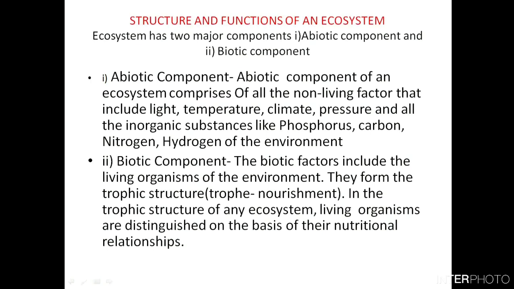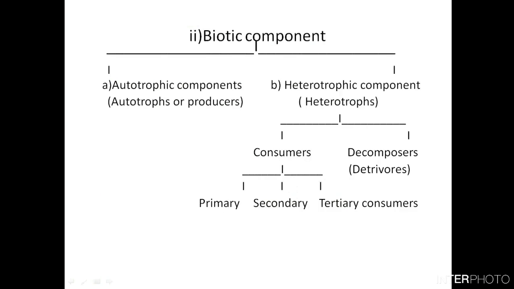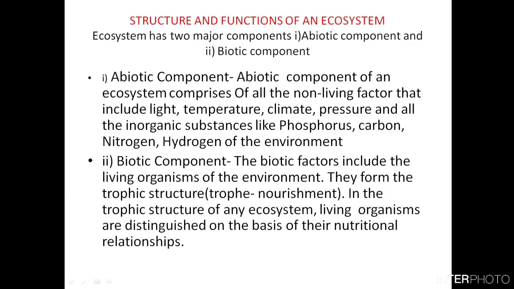The word bio means living, so the biotic component is the living component of an ecosystem, whereas abiotic means without bio, without living. So this is the non-living component. The two major components of an ecosystem are the non-living component and the living component.